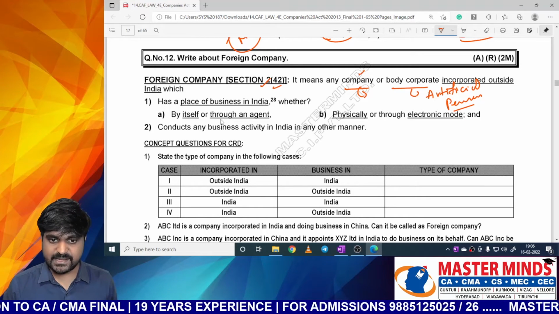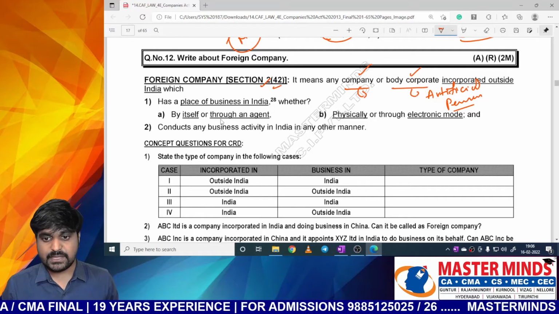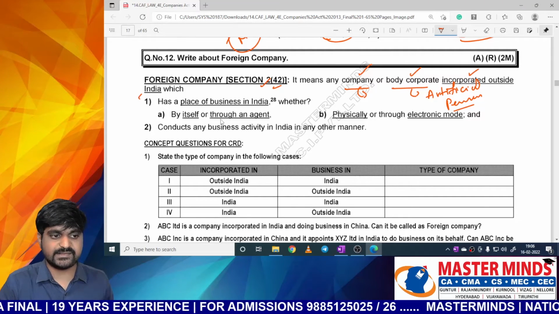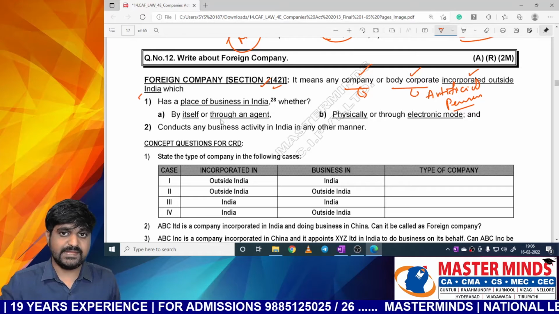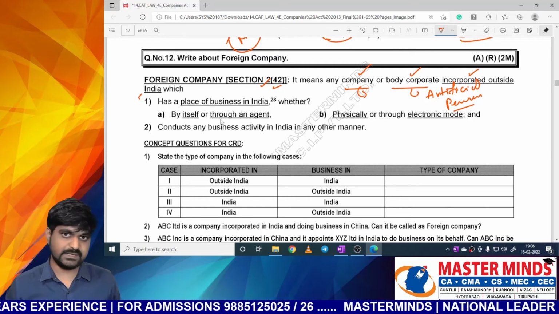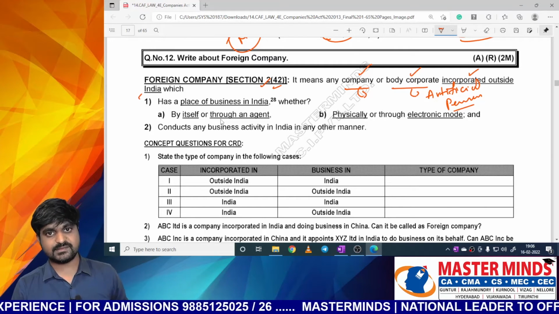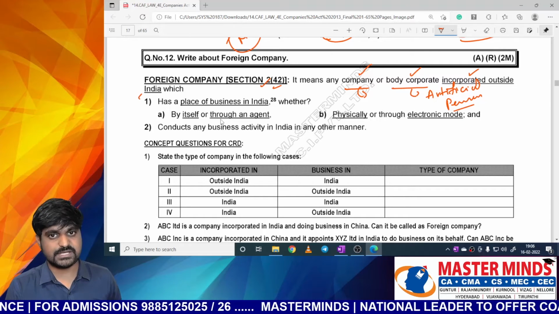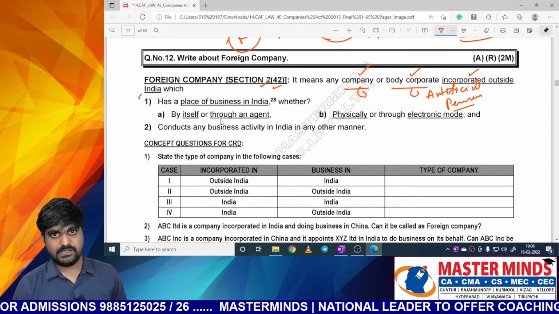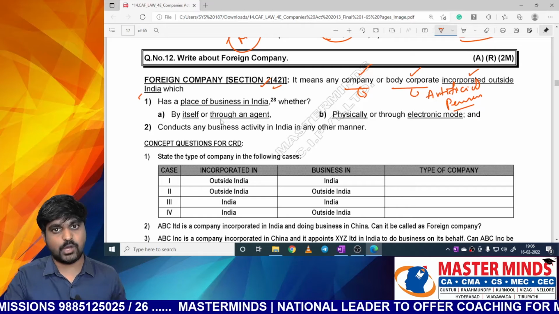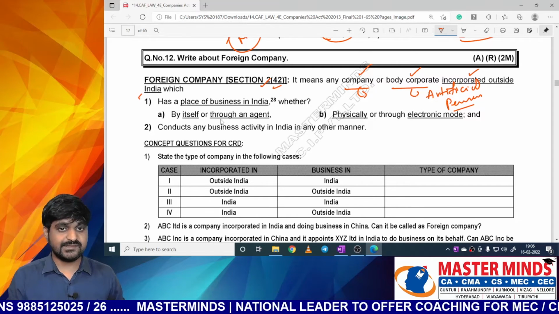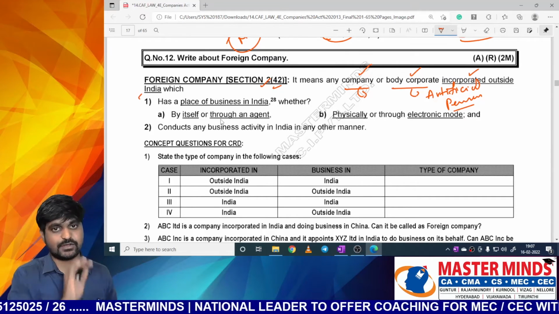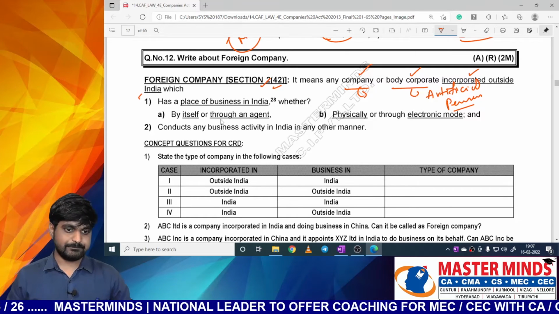So it means any company or body corporate incorporated outside India. Sir, outside India means at any place outside India, maybe in Pakistan or US or UK or Russia or Malaysia, whatever it may be. If a company got incorporated outside India, then there is scope to call that company a foreign company.